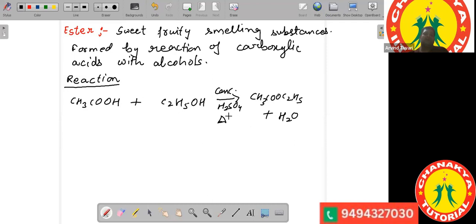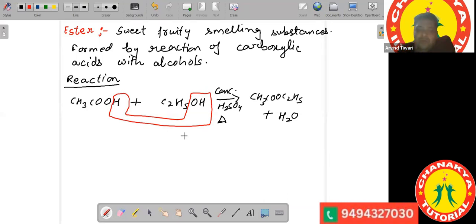Here concentrated H2SO4 acts as a dehydrating agent. It removes a molecule of water, OH from here and H from here. So in this way it is able to remove a molecule of water. Concentrated H2SO4 is a dehydrating agent, so it removes a molecule of water and hence gives us the required esters.